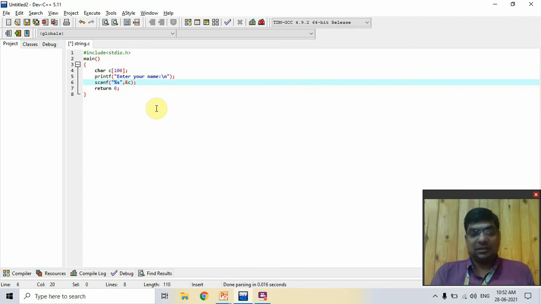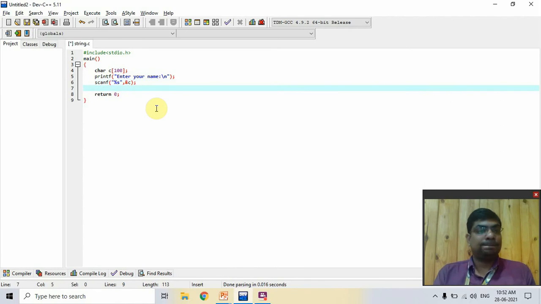Then that's it. Now you print your name, printf "your name", and also at the starting you add \n, and here you add %s and print c.